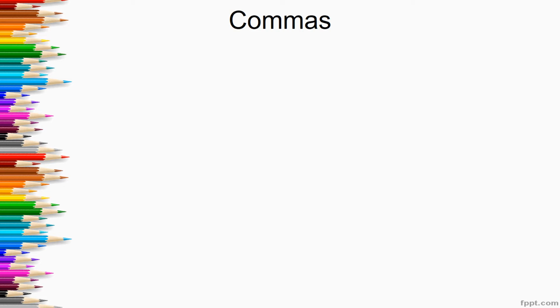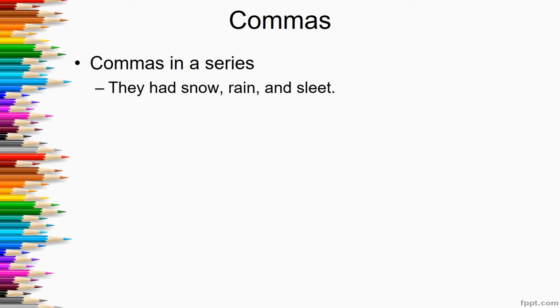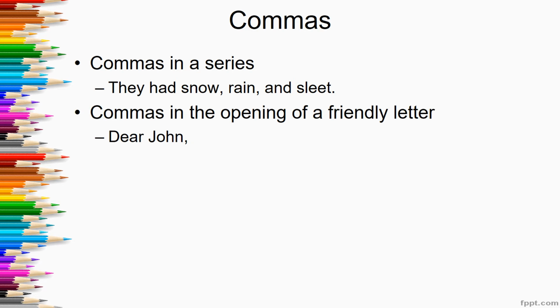Now let's talk about commas. One way that we use commas is to show what goes together. Commas separate items in a list, also called items in a series. They had snow, rain, and sleet. That last comma after rain is optional. You don't have to put it, but you can put it just to be sure.